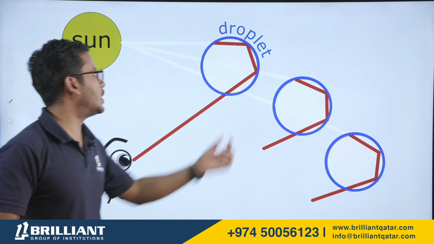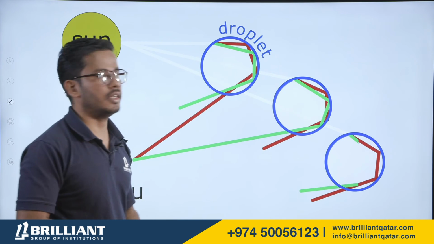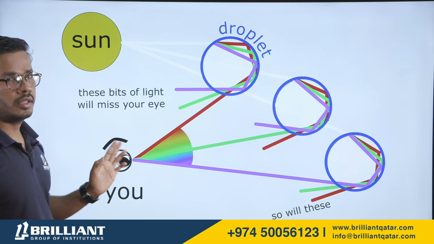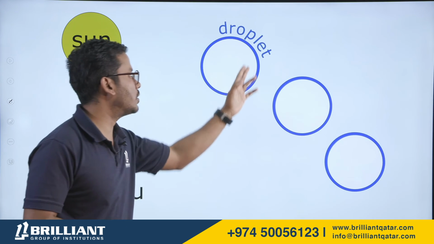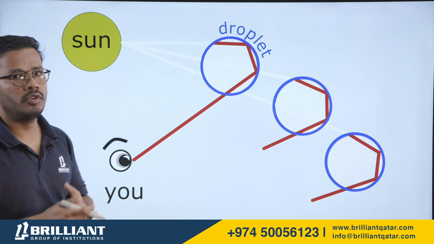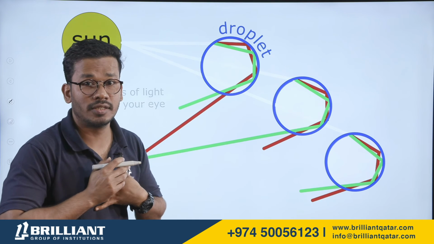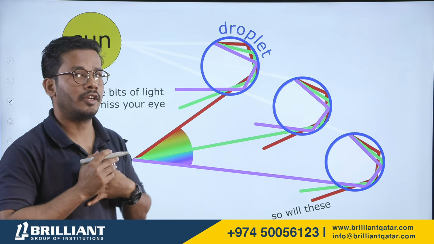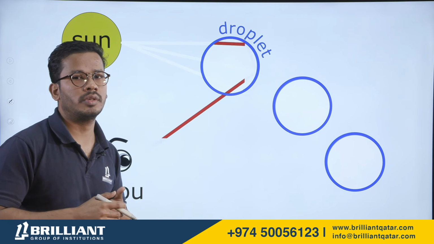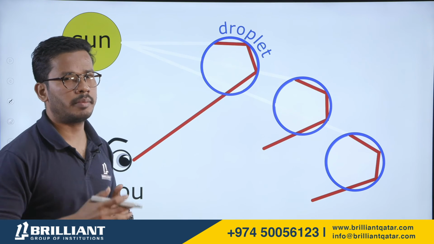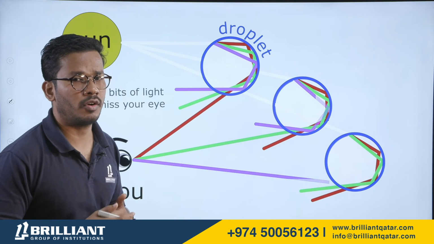Now just have a look. There are 2 reflections happening. Can you see it in my figure? Just go back and see that in my figure there is 1 reflection, but right now there are 2 reflections. So it will give you a secondary rainbow. Yes, there is a secondary rainbow, which is much bigger than the primary rainbow. The previous one which we have learned is a primary rainbow. We're going to discuss it in detail in class, and right now it's homework for you.